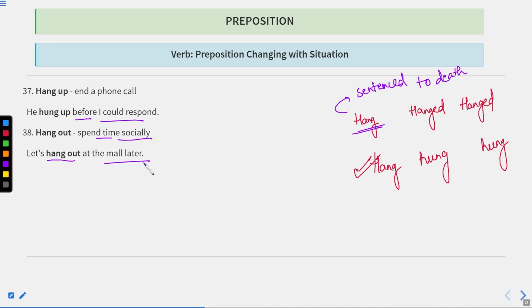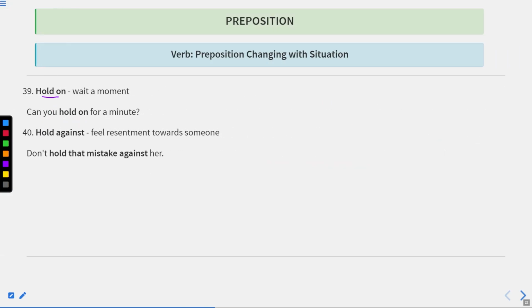It means when you go to roam around to celebrate or to enjoy with your friends, that means you hang out. Okay, now let us move to the next one. Next is hold on. Wait a moment. Hold on means wait a moment. Can you hold on for a minute? It means can you wait a minute?